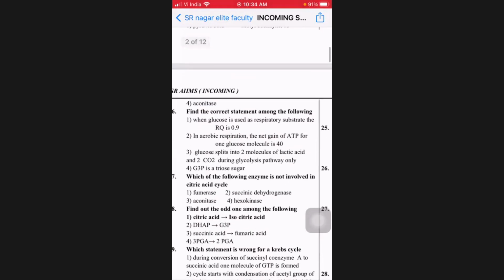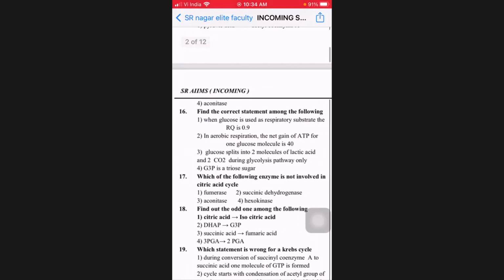Next, the 16th, let us go to the correct statement among the following. When glucose is used as respiratory substrate, RQ is 0.9, isn't it? No, it is 1. For glucose, a carbohydrate, it should be 1. Then second, in aerobic respiration, net gain of ATPs for 1 glucose molecule is 40. Was it net gain 40? No, net gain was 38. So that can't be.